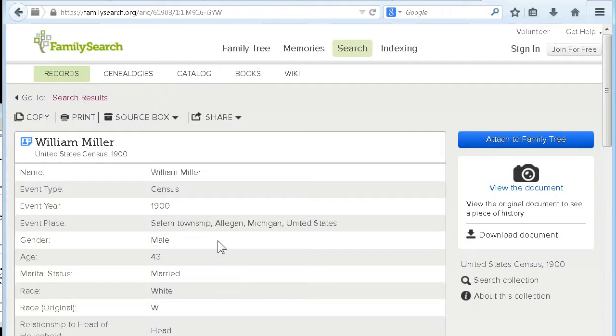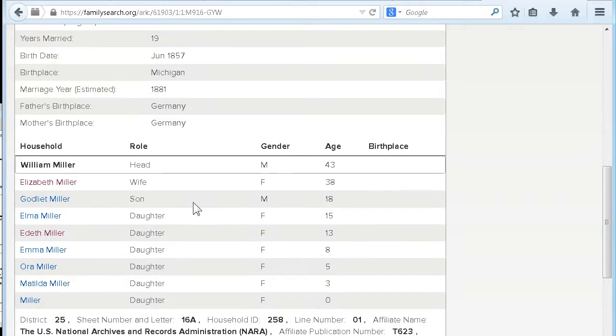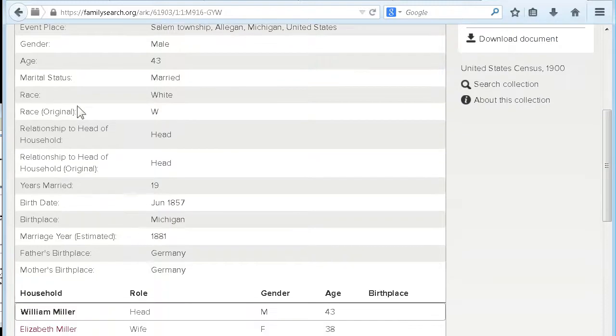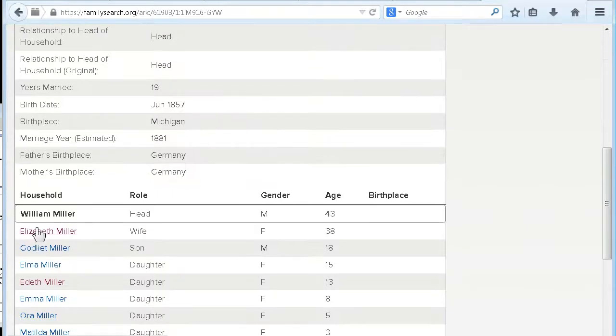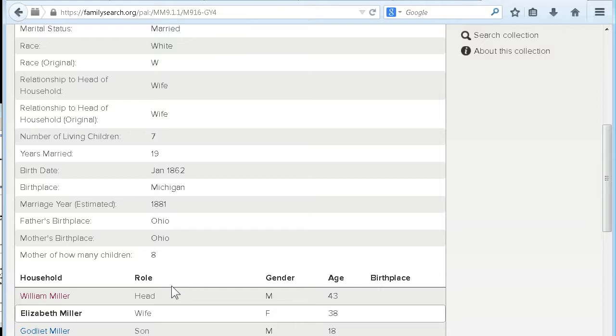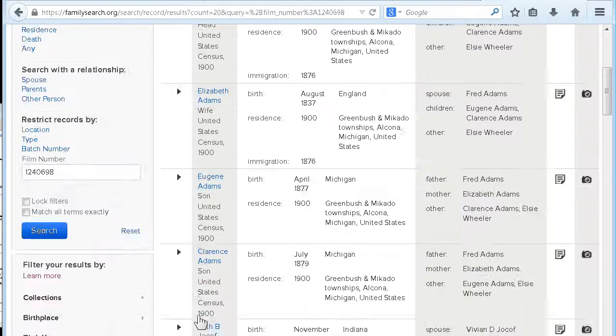Now we're looking at the data from the 1910 census, and look down here. All we have is the age and gender, but we've got all sorts of extra information up here on William, who we clicked on. Please note that you can click on these other people, and you get their expanded information with their birth date, their month and birth date that was on that record of the census, and how many children they've had. So yes, you can click through those. Also, you can go to the film number and get everybody that was on that film.